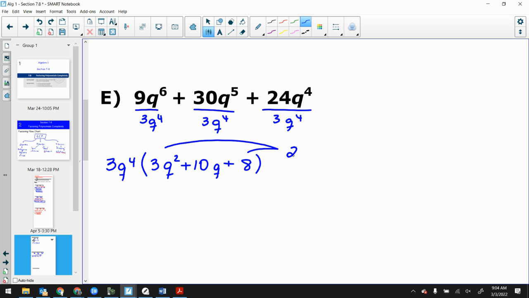So now let's keep going here. 3 times 8 is 24. I've got a trinomial here, and this is a hard type, so I have to do my 3 times 8, which is 24. Factors of 24 that add to get 10? 6 and 4.